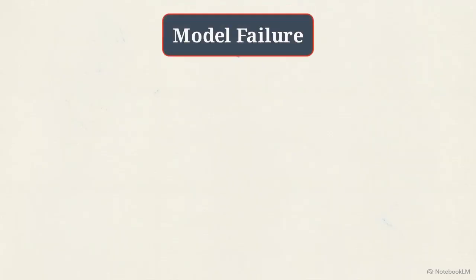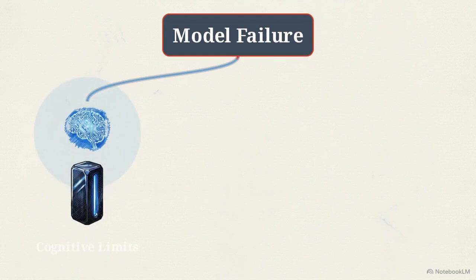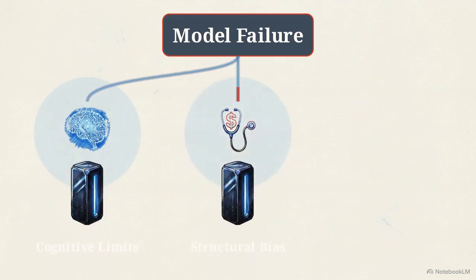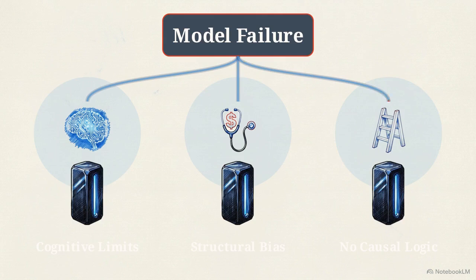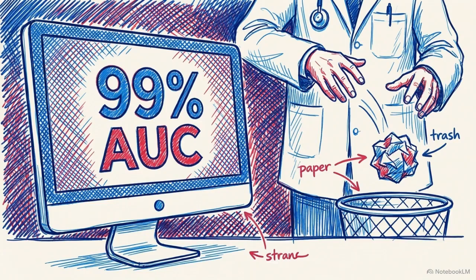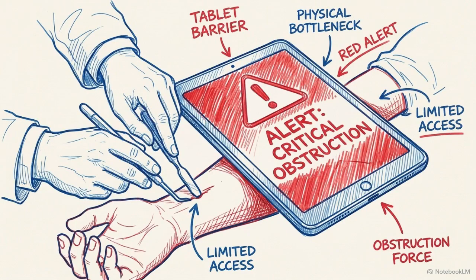Real deployment breaks models across 3 specific friction points. First, human cognitive limits. Second, structural bias, where algorithms learn from billing codes instead of clinical truth. And third, the absence of causal logic in models trained only on statistical correlations. A perfect area under the curve is meaningless if the algorithm optimizes the wrong target, arrives at the wrong point in a physician's workflow, or ignores the physical realities of the system it is trying to improve.